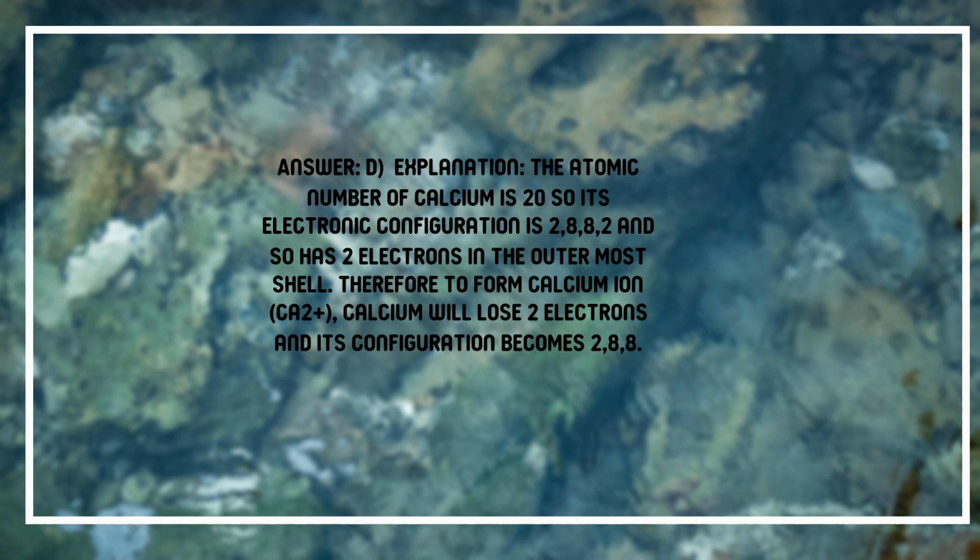Explanation. The atomic number of calcium is 20, so its electronic configuration is 2,8,8,2 and so has 2 electrons in the outermost shell. Therefore, to form calcium ion, Ca2+, calcium will lose 2 electrons and its configuration becomes 2,8,8.